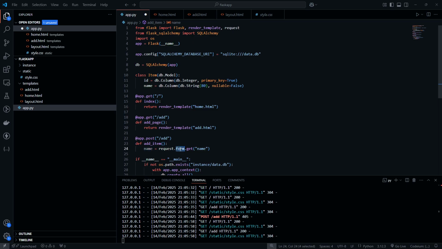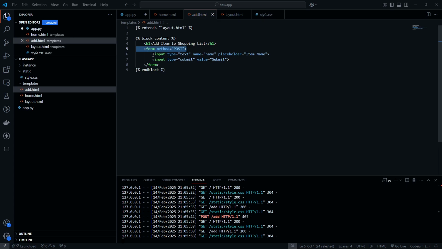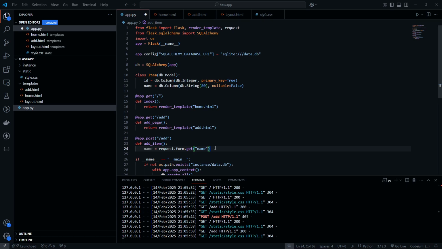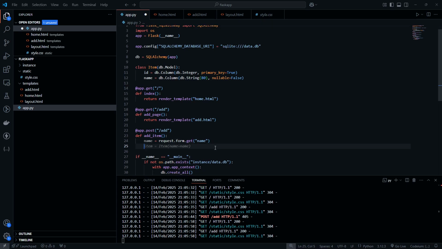Now we can get from the form the name field, which is the field here. This is this input field. And now we can actually create a new item. So we say item equals item, name equals name. So we created this instance of our item class.